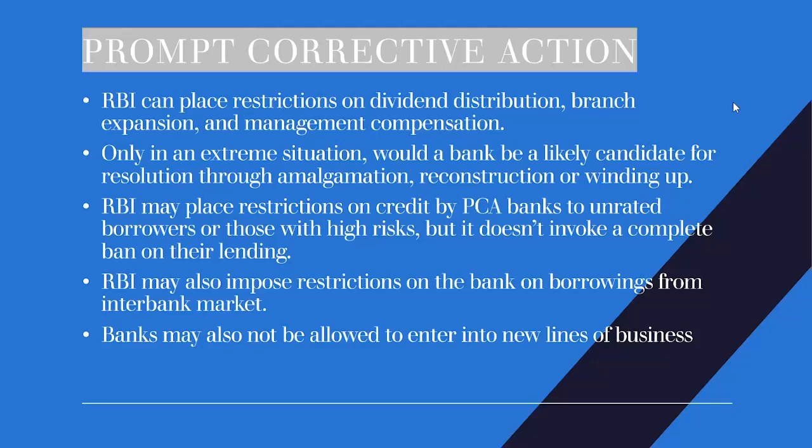Why is this action taken by the RBI? Because many banks either have NPAs, or they are struggling with banking frauds, or their corporate governance is not up to the level, and that is why banking frauds are happening. We know the Maharashtra and cooperative banks, which are a great example of this. So these are the causes of the prompt corrective actions. What are the effects of these causes?